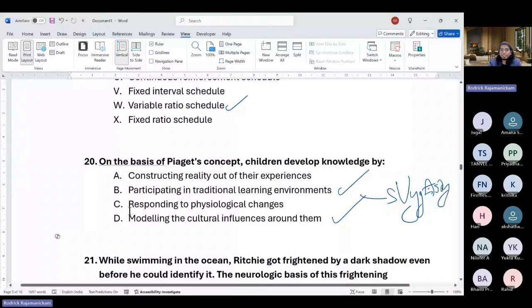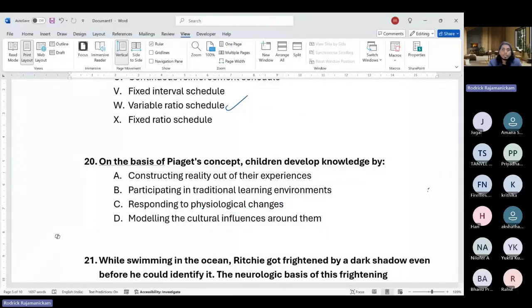So maturation itself does not lead to changes. It kind of helps, but Piaget didn't particularly talk about maturation itself. He talked about constructing reality out of their experiences. So by going into certain things, going under tables, children learn and develop object permanence or other things, right? So even motor based principles, physics of motors. Anyway, so that will be A.